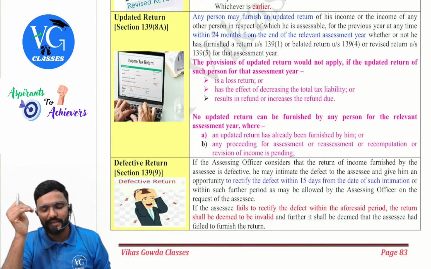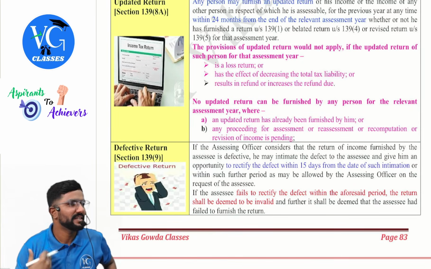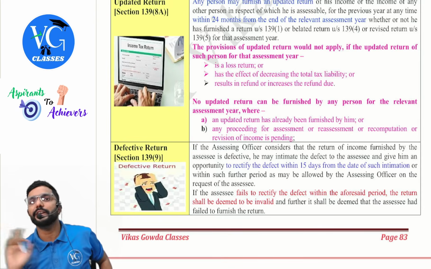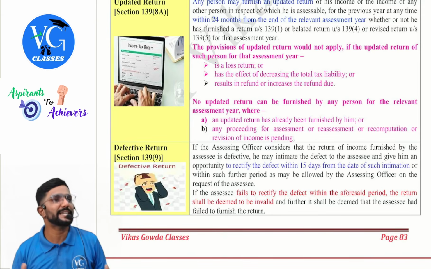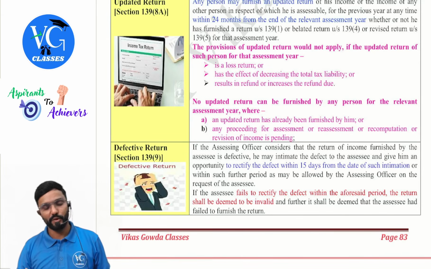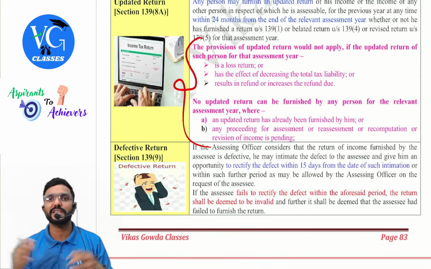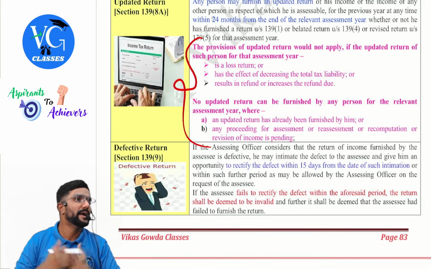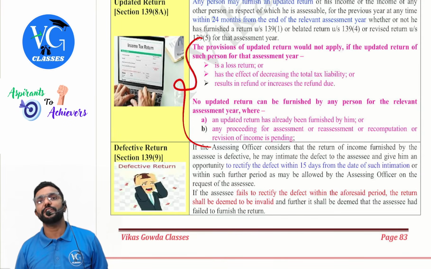Second case is, guys, if any case is pending against me or proceedings are pending against me, then can I go ahead and file updated return? No. Till the final judgment is done, I cannot file updated return for the year for which proceedings are still pending. This can be asked for theory, guys. Please be careful. Means in which cases the assessee cannot file updated return. Theory expected question.